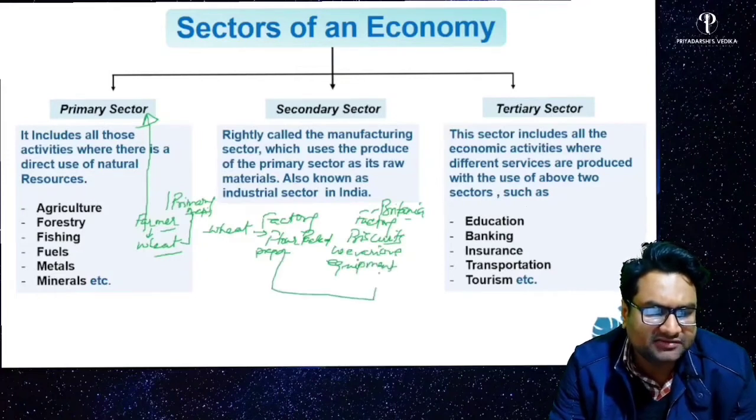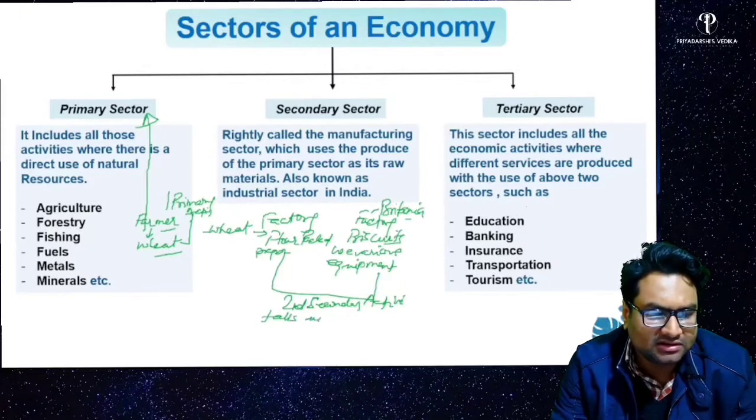Then these activities are secondary activities, right? Which fall under the secondary sector, right?